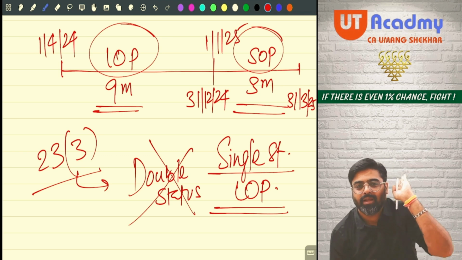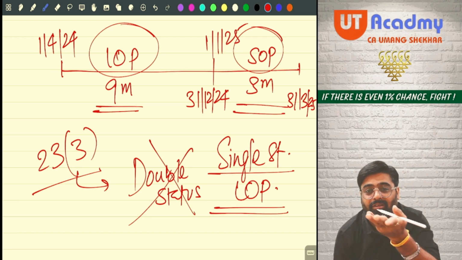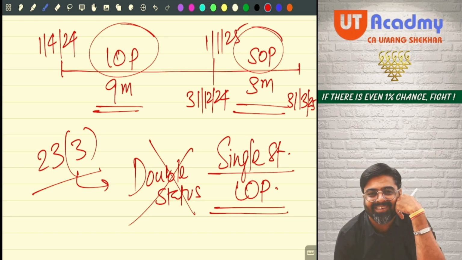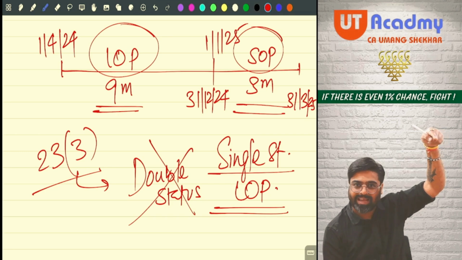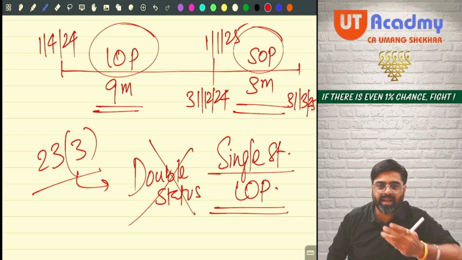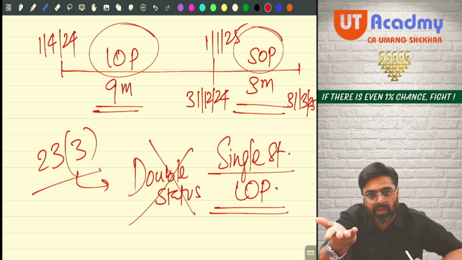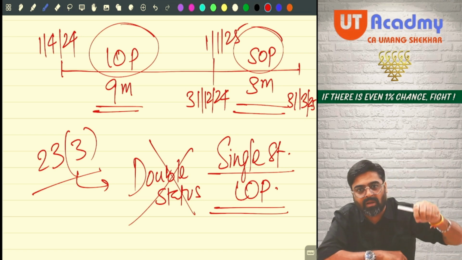Like that same way, the annual value of this property will be calculated, because the status given is LOP only. So you have to learn how to calculate the annual value of LOP. Then this is a piece of cake for you. Very easy. SOP you don't have to calculate, because 2 SOPs' annual value will be exempt.